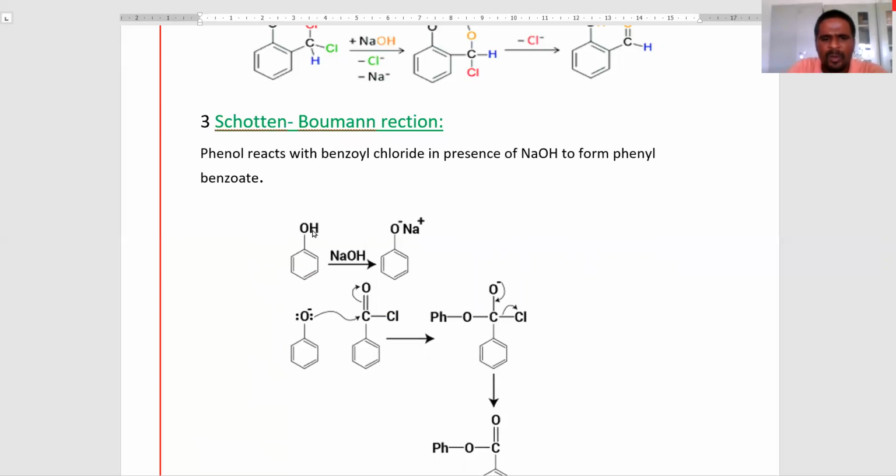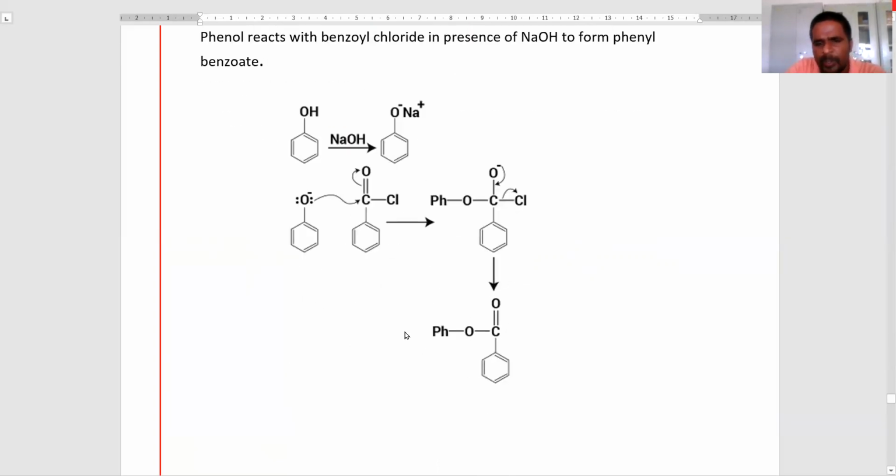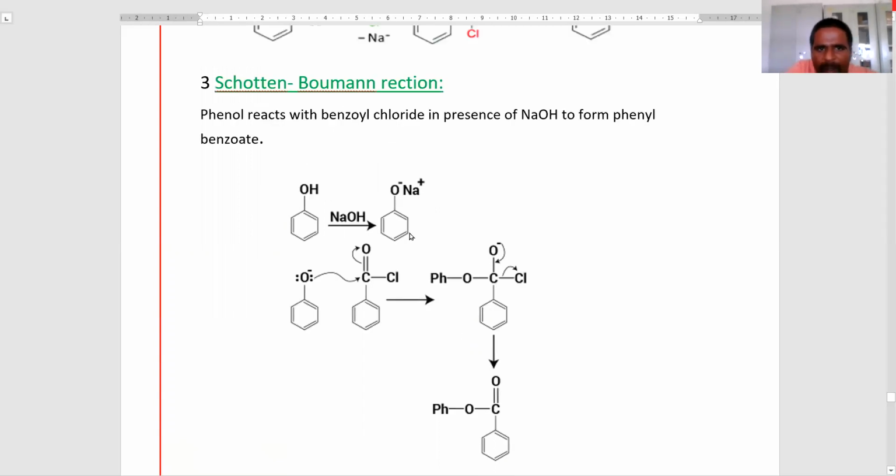Here is what happened. Phenol reacts with the strong base to form sodium phenoxide. This sodium phenoxide undergoes nucleophilic addition at the carbonyl carbon to form the intermediate. From this intermediate, elimination of Cl takes place to form the phenyl benzoate. This is called the Schotten-Baumann reaction.